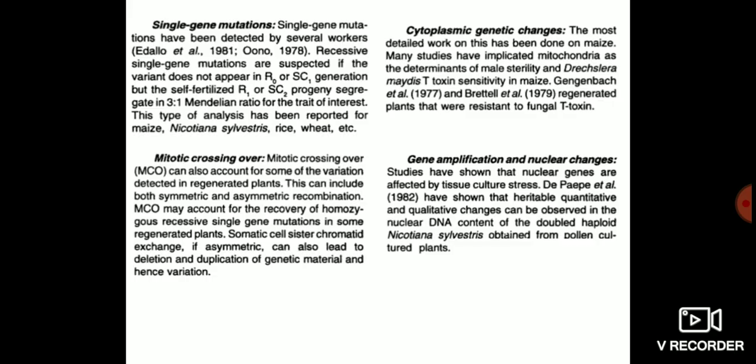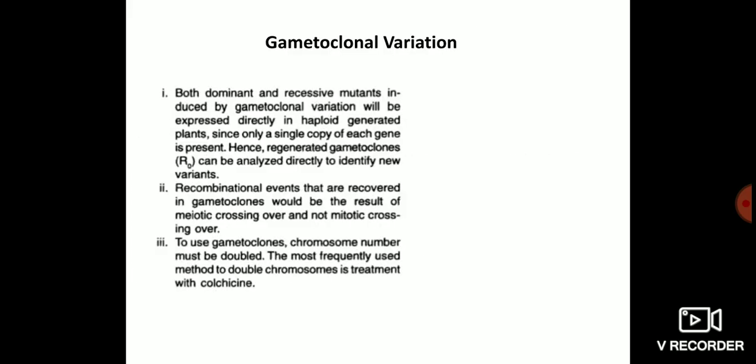Next is gametoclonal variation. Previously we mentioned what gametoclonal variation means. The variation observed among plants regenerated from cultured gamete cells is termed gametoclonal variation, as compared to somaclonal variation, which is somatic tissue derived variation.